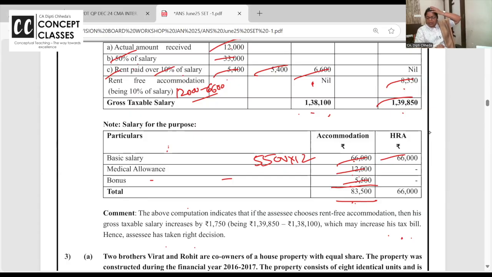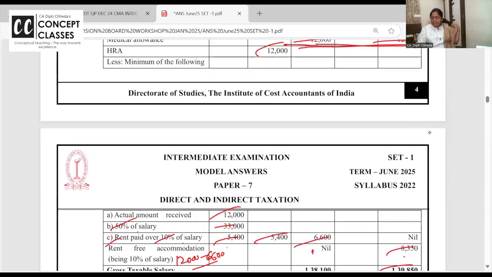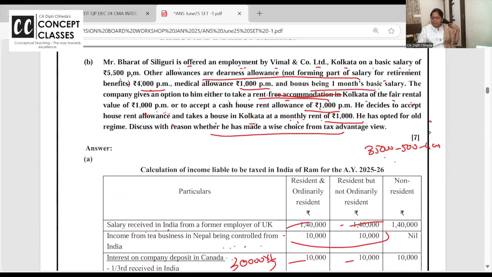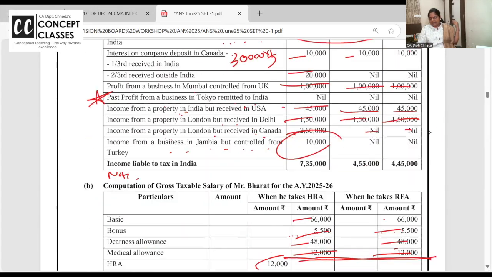If he chooses RFA, then his gross salary will be more and he will have to pay more tax, right? So better he should go for HRA, जिसमें income कम है तो tax भी कम होगा. He decides to accept HRA. Is his decision wise? Yes.